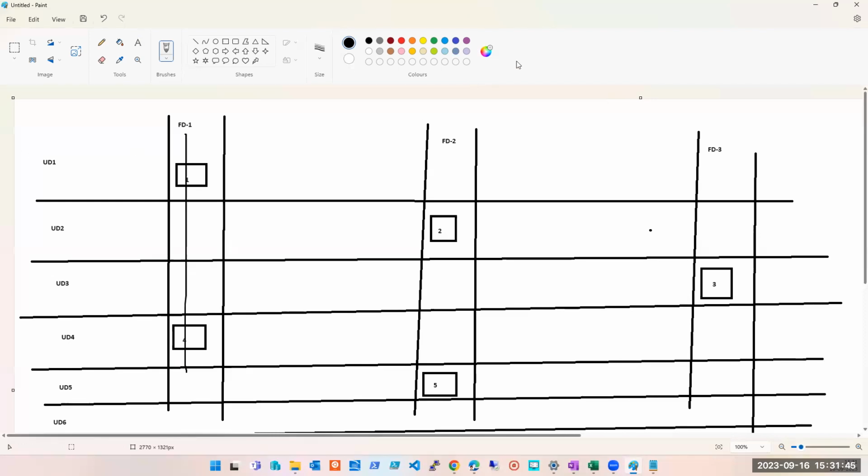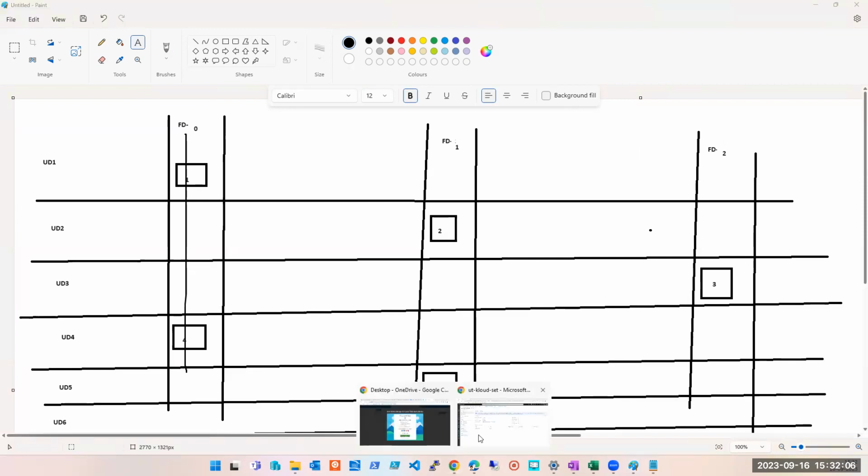If you want me to correct this diagram quickly, let's see. This is 0, this is 1, this is 2. Nothing is going to change, only the way they call it numbering. So this is fault domain 0, this is fault domain 1, this is fault domain 2. But ultimately, how many do you have? 3, same thing.